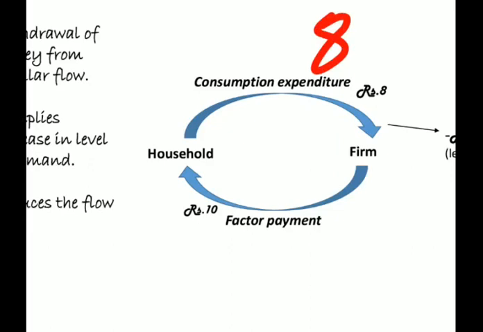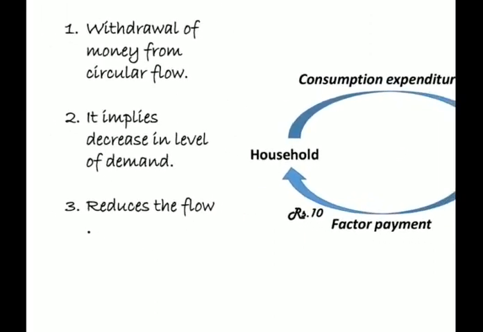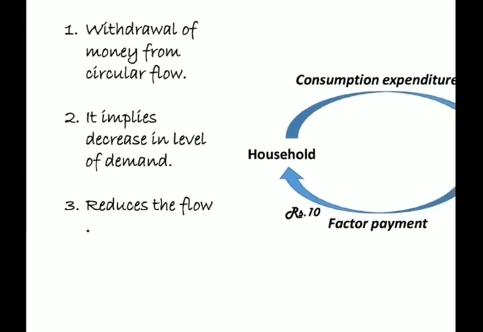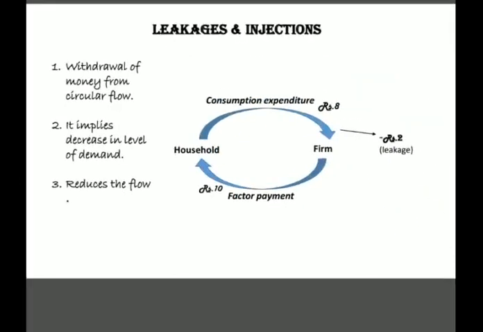But in reality this happens with many people, n number of people. So overall, if we look from the economic point of view, from the country's point of view, it implies a decrease in the level of demand. If one person decreases it, it doesn't matter. But if millions of people are decreasing their demand, then it quite matters. So it reduces the flow of money; the quantity of money in the flow will be reduced. So this term was leakage.